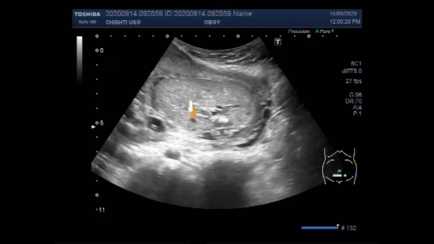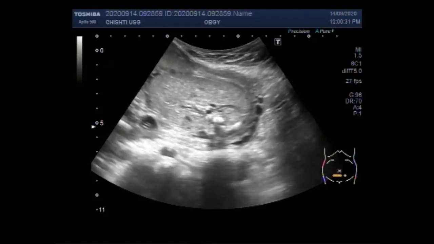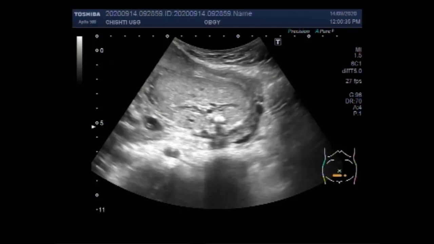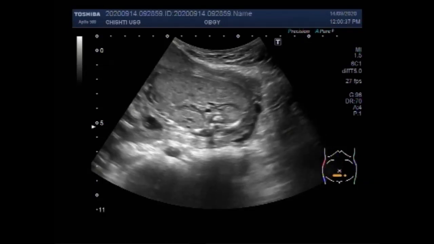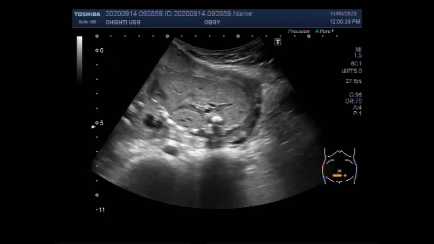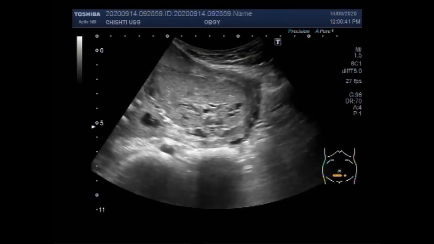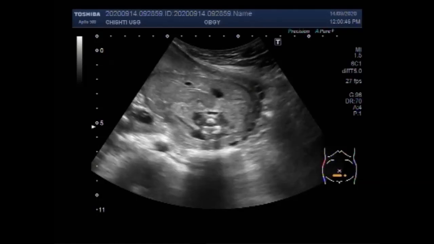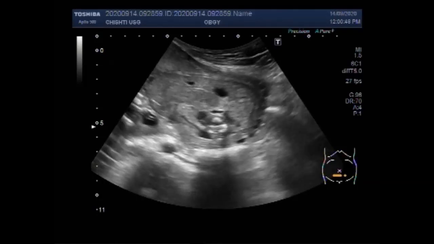When a kidney is located on the side opposite from which its ureter inserts in the bladder, it is defined as crossed renal ectopia, and if it is fused with the opposite kidney, then it is defined as crossed fused renal ectopia. 90% of crossed ectopic kidneys are fused to their contralateral mate.